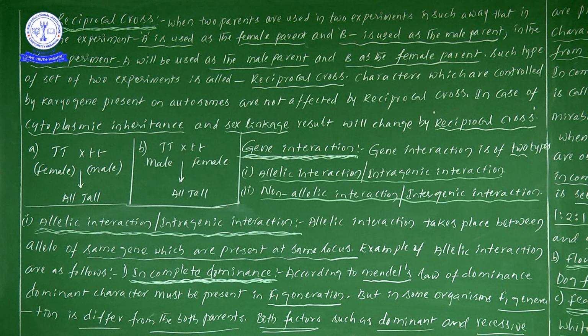Now, what are the main important points? In some organisms, I hope you are following, the F1 generation differs from both parents. Differing from both parents means that, if you take the dominant and recessive characters as parents, those dominant and recessive characters will not be expressed in the F1 generation.